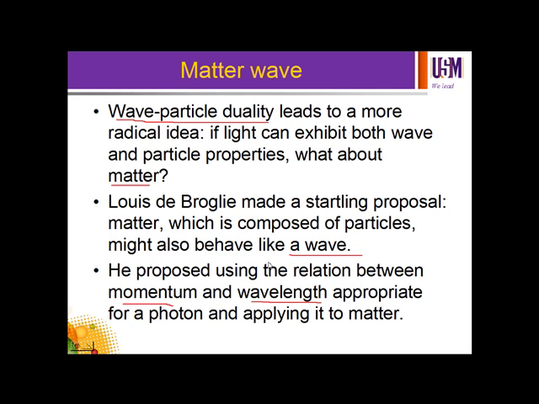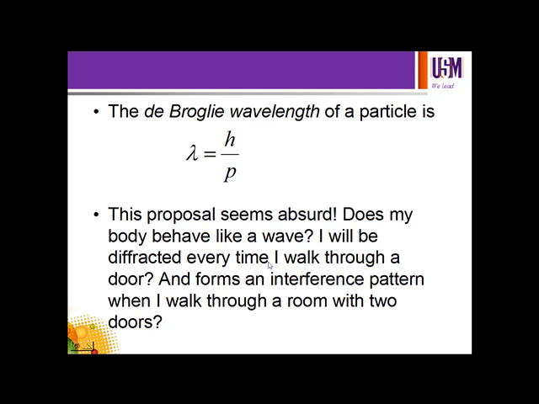But here is the proposal linking wave and particle from the de Broglie wavelength. If a particle has wave properties, de Broglie suggested that it should have this relationship. This means p, the momentum of a particle, should be related to lambda, the wavelength of a wave.